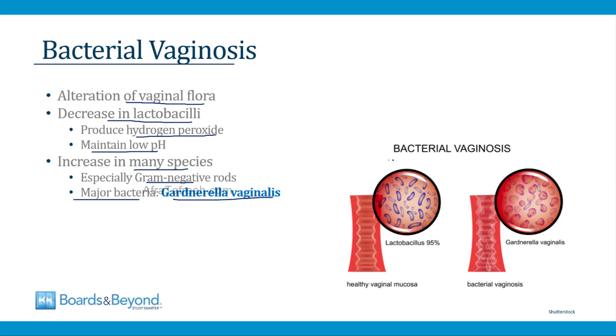And so this is depicted in this image on the slide. Normally you have lots of lactobacilli and a healthy vaginal mucosa with a very low pH because of these lactobacilli. In bacterial vaginosis, there's a decrease in the lactobacilli and there's an increase in other bacteria, including Gardnerella vaginalis.